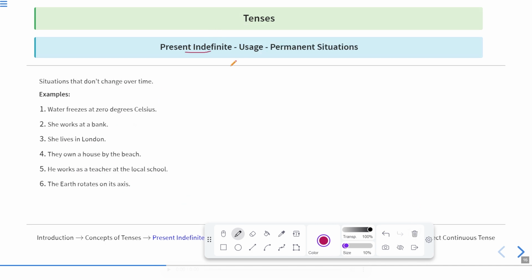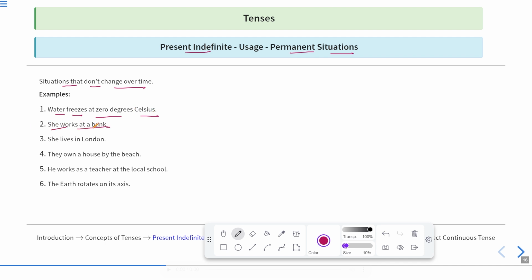Present indefinite tense is also used to show permanent situations. If some situations are permanent, they are also written in present indefinite tense. For example, situations that don't change over time. For example, water freezes at 0 degrees Celsius. So this is a permanent situation and this will always happen.